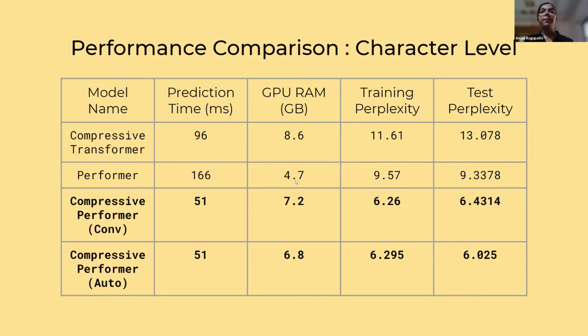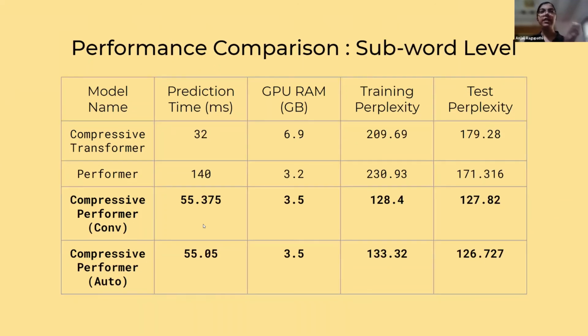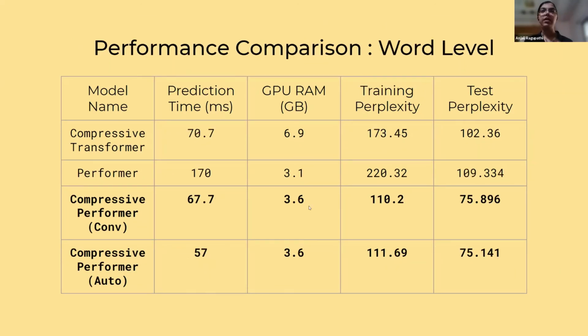As you can see, the memory consumption is higher than that of the Performer, but lower than that of the Compressive Transformer, which can be accounted for by the FIFO queue and the compressed memory that we keep storing. Also, for prediction time, our model could predict the next word much faster than the other two. So this was at the subword level. And we had similar results, the lowest perplexity scores and a low prediction time. And at the word level also, our perplexity scores were the lowest among all 4 models.